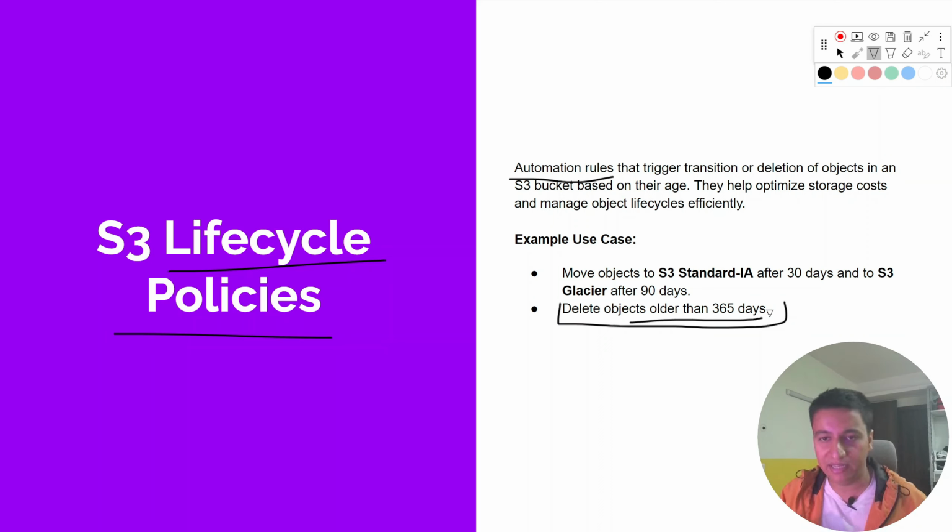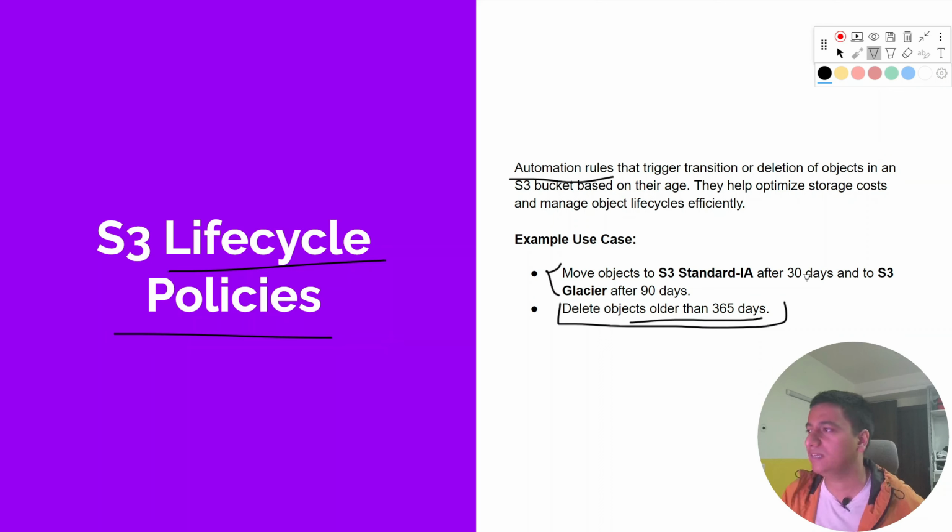Regularly it will keep checking, and as soon as any object becomes older than 365 days, that object will be deleted. Another use case might be, let's say you realize that you only need frequent access for the first 30 days, and after that, you're rarely fetching that file.